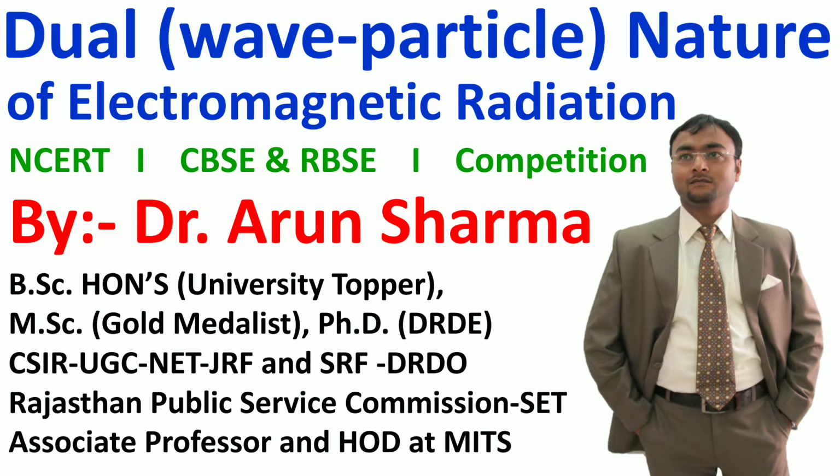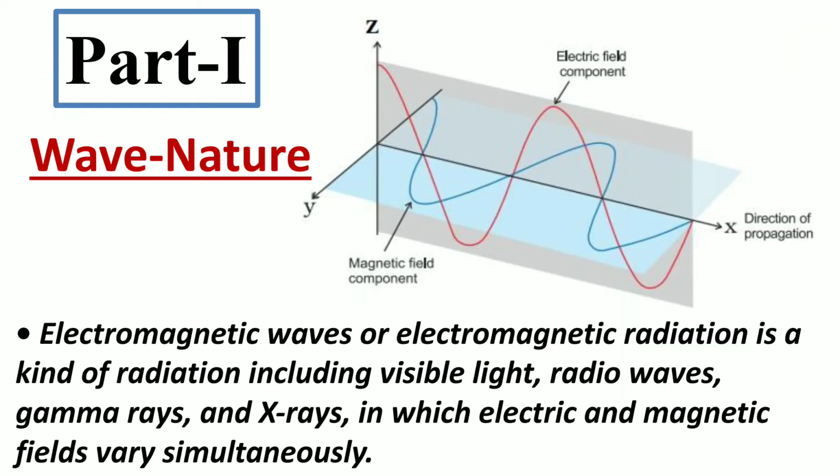In this video, I will explain about the dual nature of electromagnetic radiation. Dual character of the electromagnetic radiation means that radiation possesses both wave-like and particle-like properties. So dual means both two things, wave and particle. In the first part, I will explain the wave nature, and in the second part, I will explain about the particle nature of the electromagnetic radiation.